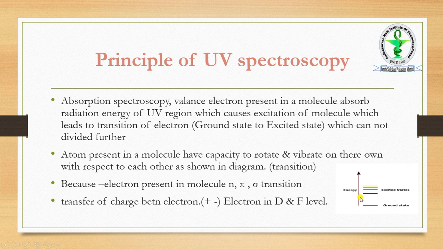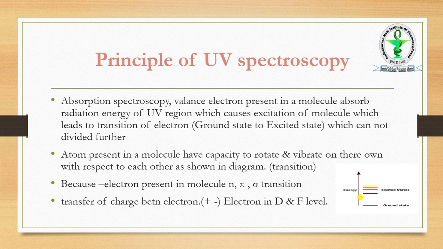And these absorptions are different, depending upon the type of electron present. So there are mainly three types of electrons. We have to discuss each and every electron. Mostly there are three types of electron: n, pi, sigma. We know all about saturated, unsaturated, and unimolecular.